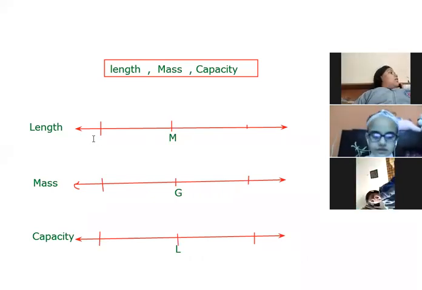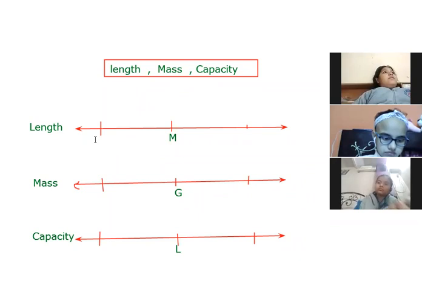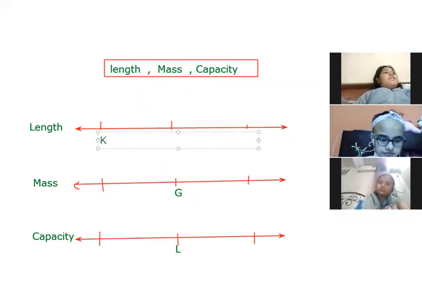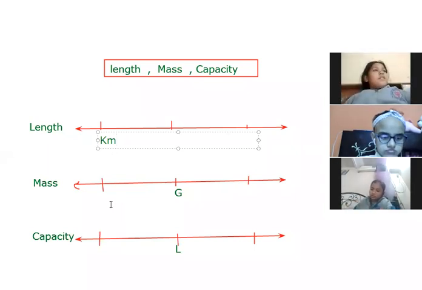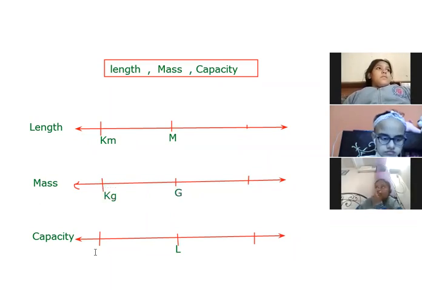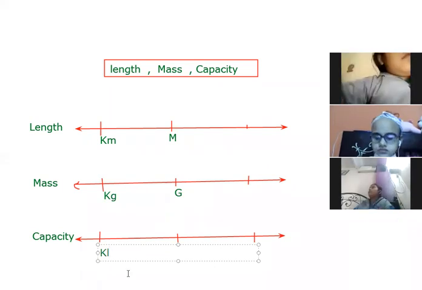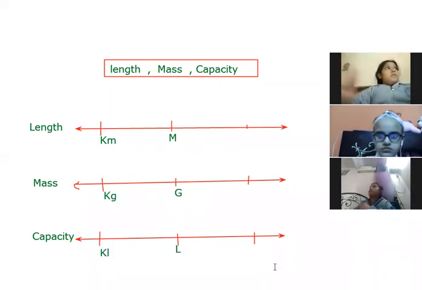Here we are going to discuss about the smallest unit, highest units. So we can write here kilometer. Kilometer is the highest unit of length. Always remember this thing. Kilogram is the highest unit of mass. And kiloliter is the highest unit of capacity. I hope it is clear.